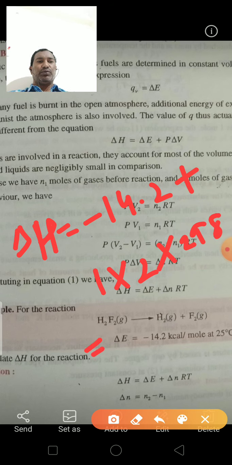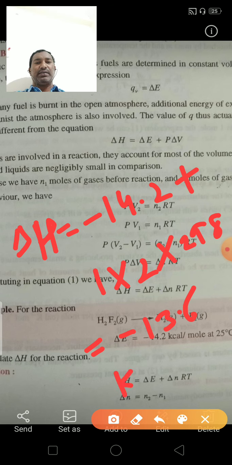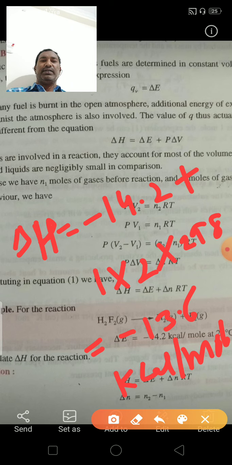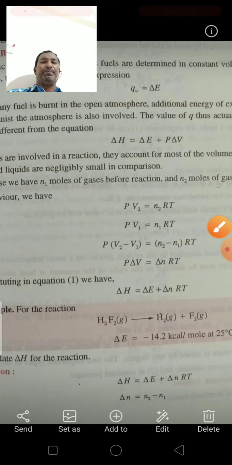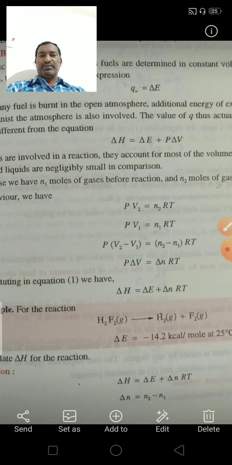So totally we get minus 13.6 kilocalories per mole. So like this we can calculate the delta H value for chemical reactions.